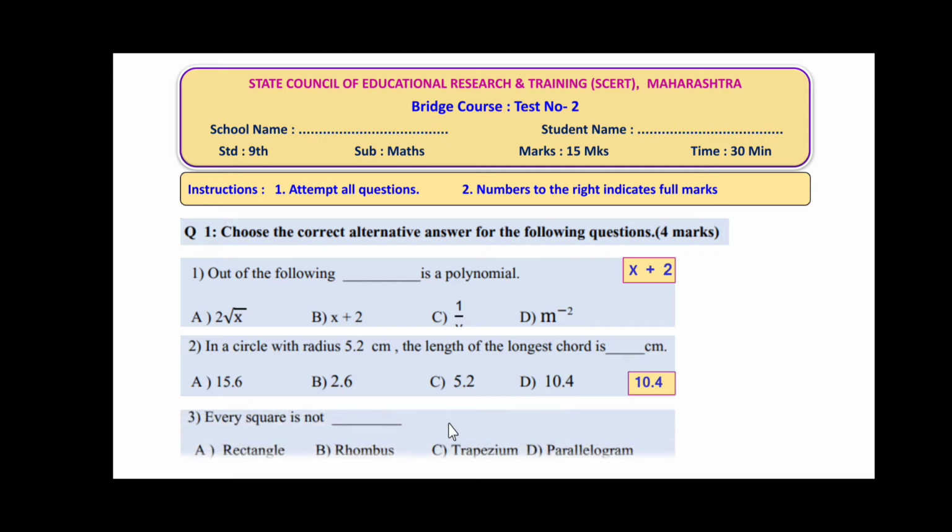Next, question number 3. Every square is not dash dash. These 4 options are there: rectangle, rhombus, trapezium, and parallelogram. Out of this, trapezium is the odd one. Therefore, every square is not a trapezium is the answer.